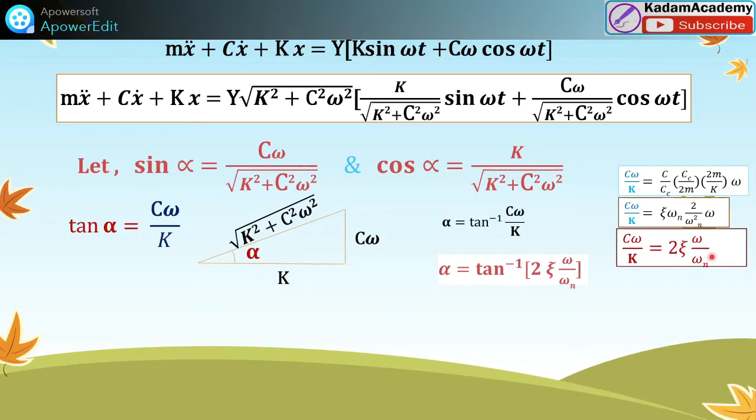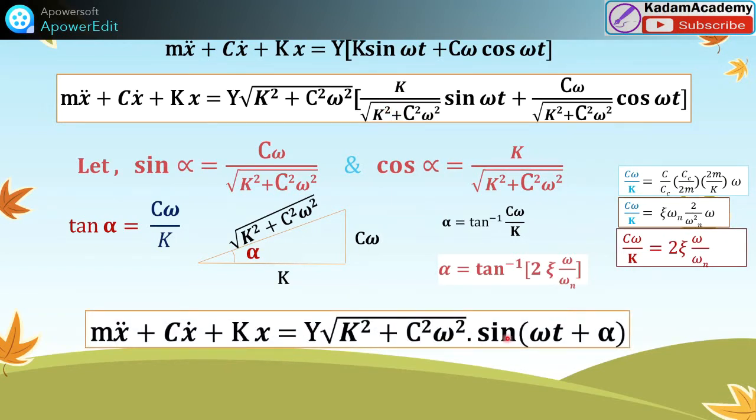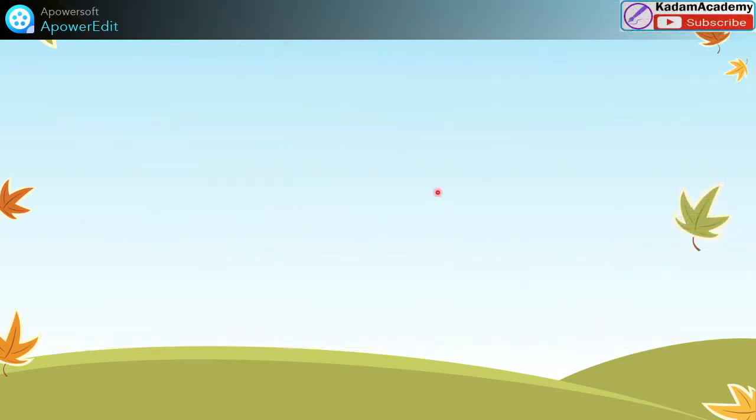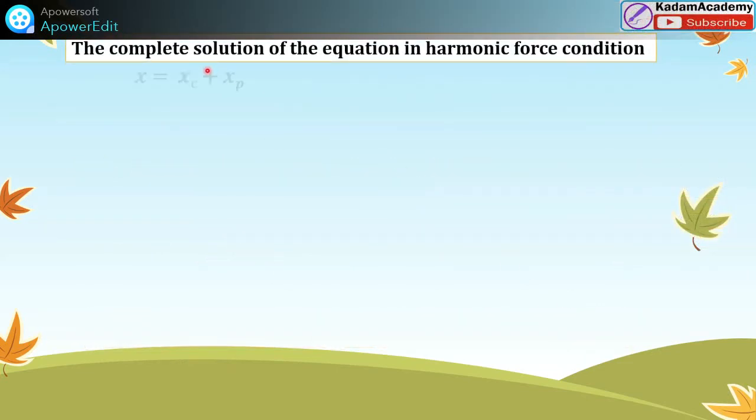Just simplifying from this, we can calculate directly the values for the alpha, and just putting this one in this equation, this term as this term k by 2 here, this equation becomes like this. After simplifying and solving, mx double dot plus cx dot plus kx is equal to y under root of k square plus c square omega square into sine of bracket omega t plus alpha. So friend, this is the complete solution of this equation in harmonic force condition.